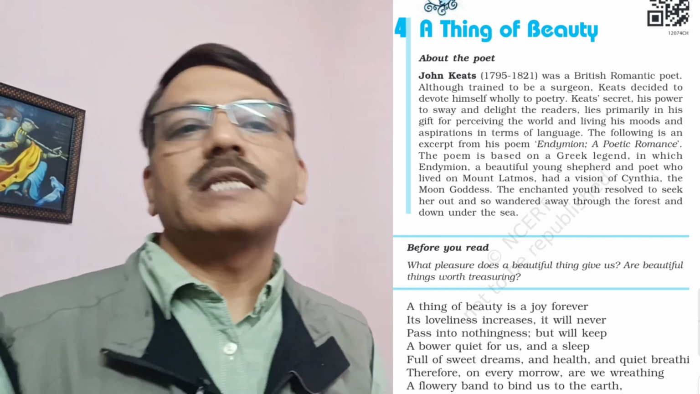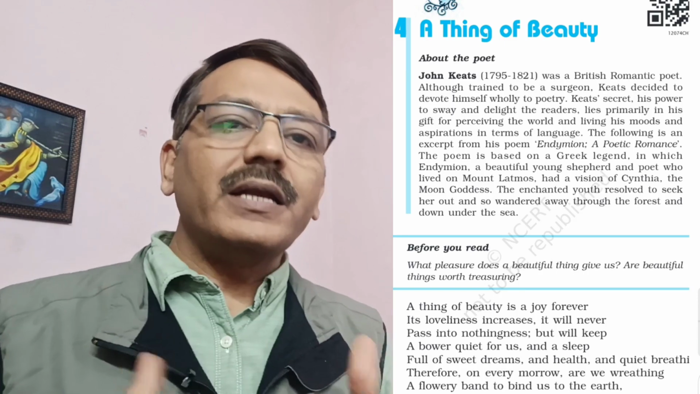And when I say romantic, I'm referring to the age from 1798 to 1837. That is called the Romantic Age in English literature. Romanticism in English literature stands for emotions, number one, for imagination, and for love for nature.